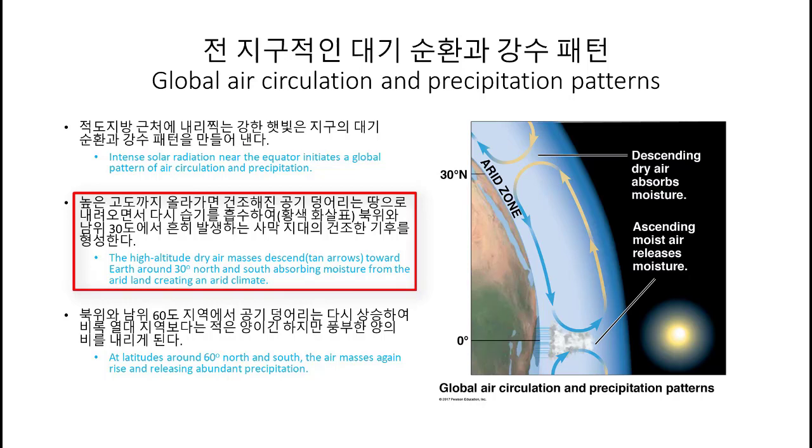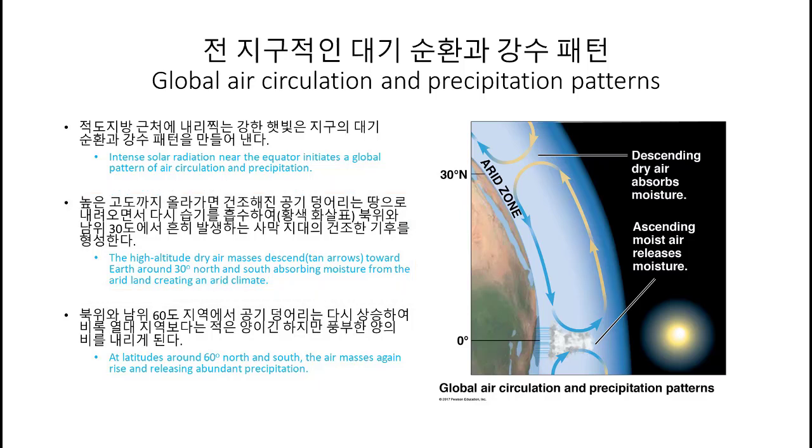The rising air masses release much of their water content, creating abundant precipitation in tropical regions. The high altitude air masses, now dry, descend towards the Earth, absorbing moisture from the land and creating an arid climate conducive to the development of the deserts that are common at latitudes around 30 degrees north and south.